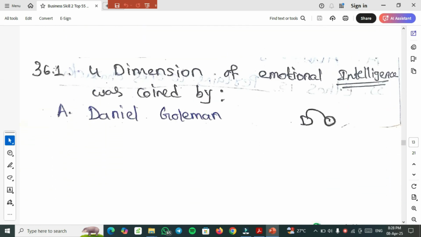35th most important question. The 4 dimensions of emotional intelligence were coined by Daniel Goleman. So D is there, D for Daniel Goleman, like that you need to remember. This is the most important question because most of the time this question came in Wings 1 in May, November, August, and in previous times also this came. The 4 dimensions of emotional intelligence were coined by Daniel Goleman. You need to select this option.